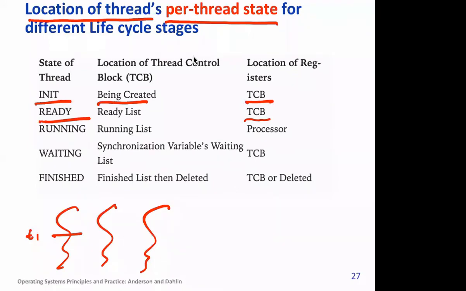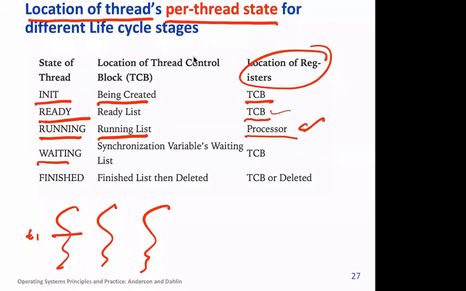Let's assume the thread has been switched out. At that time instant of switching out, all the register values etc. are stored in the TCB. When it's running, it's part of the running list, and all the register values are in the processor.